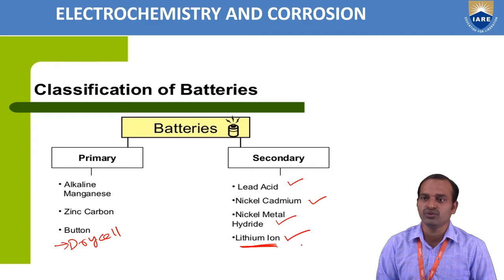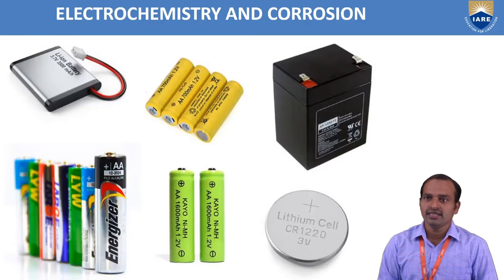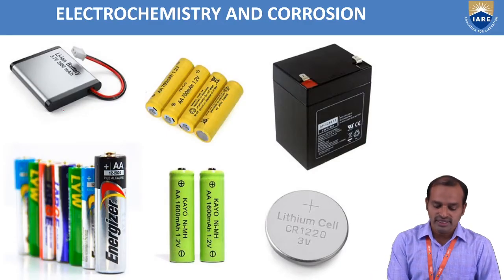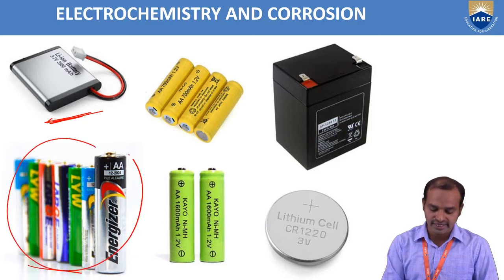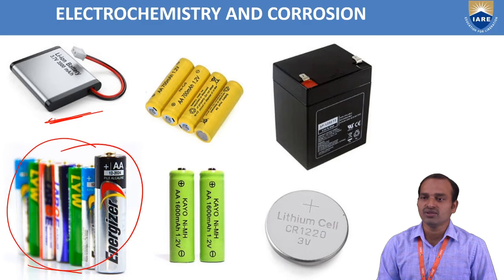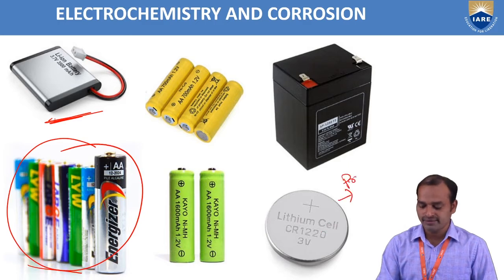These lithium ion batteries are there now, mainly used in mobiles. You see in this diagram, this is the lithium ion battery. The lithium ion battery is a secondary battery. This is the dry cell, Leclanché cell, a primary battery. This lithium cell is also a primary battery.